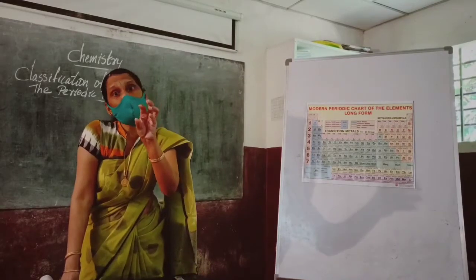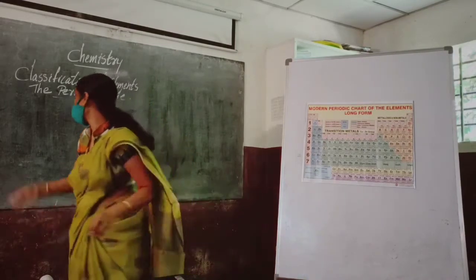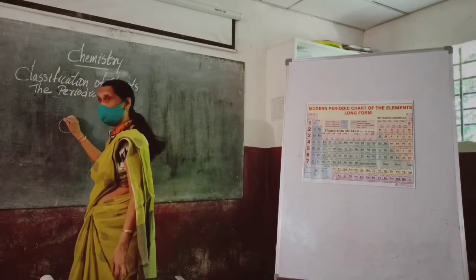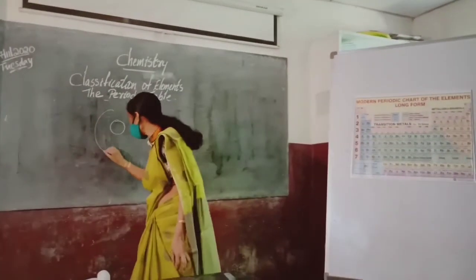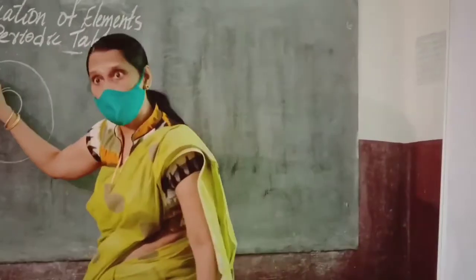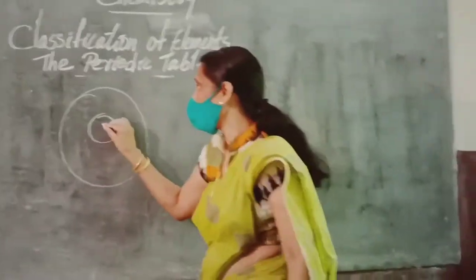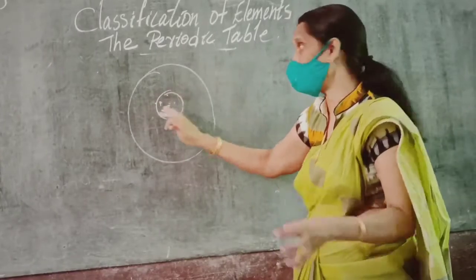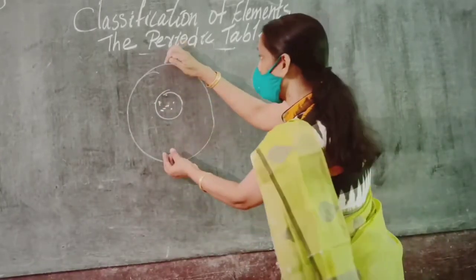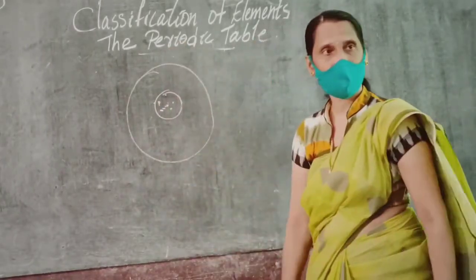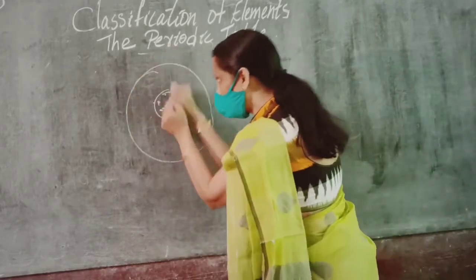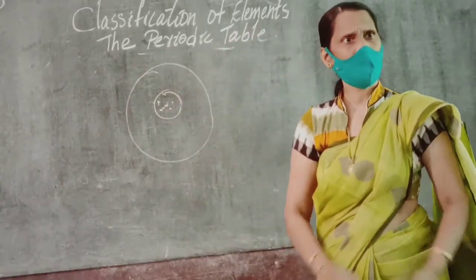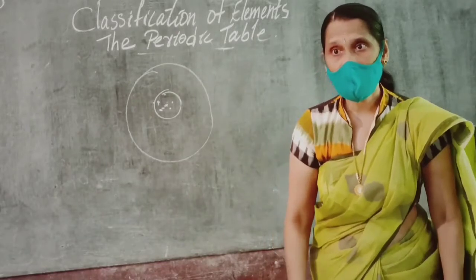Protons exist in the nucleus, and the electrons are revolving around the nucleus. So when the positive charge is increasing, there is possibility for attracting the shell towards its side. When the shell is getting attracted towards its side, its size automatically will decrease.